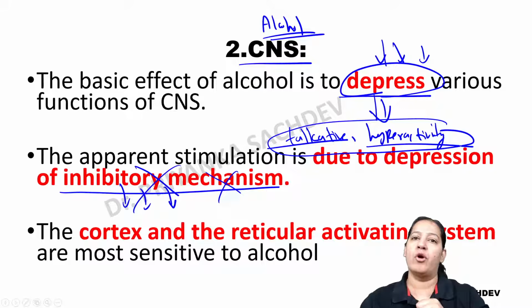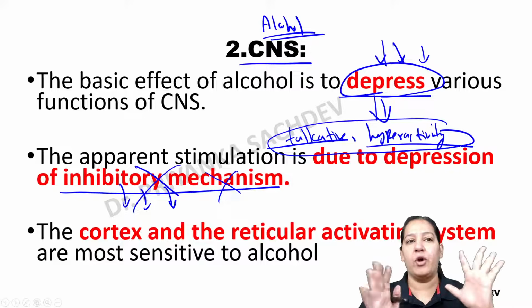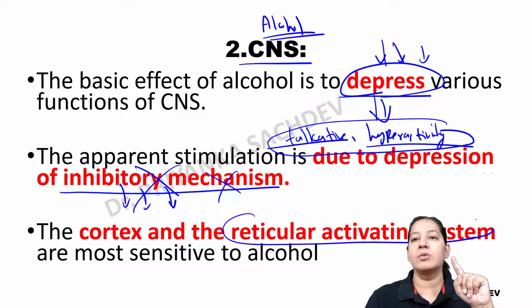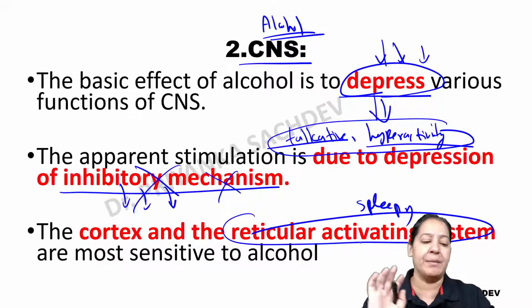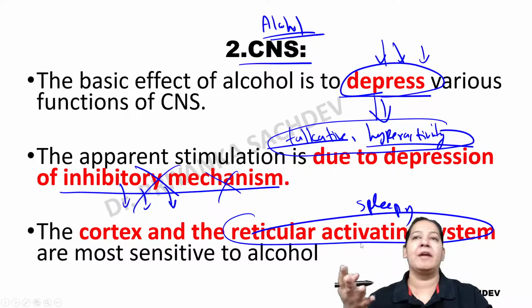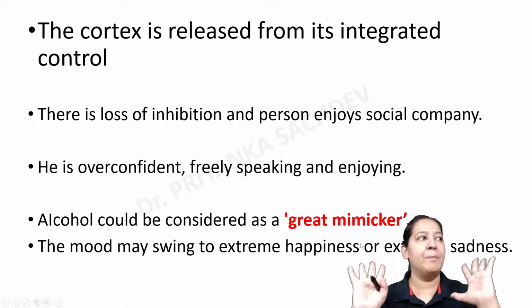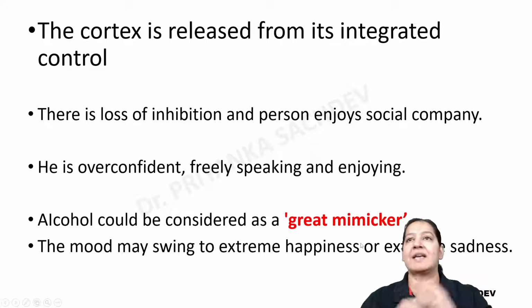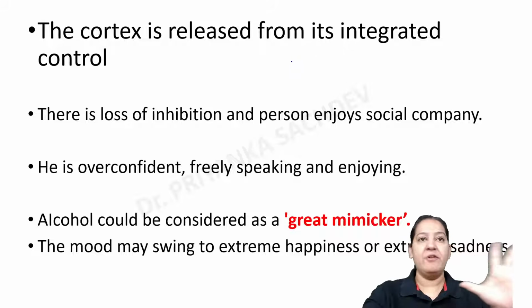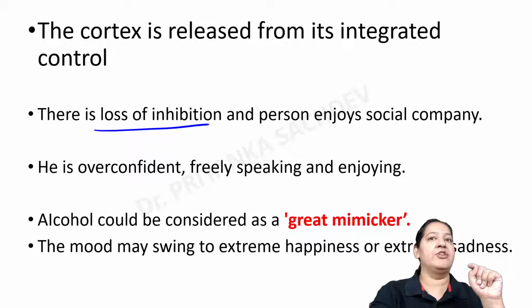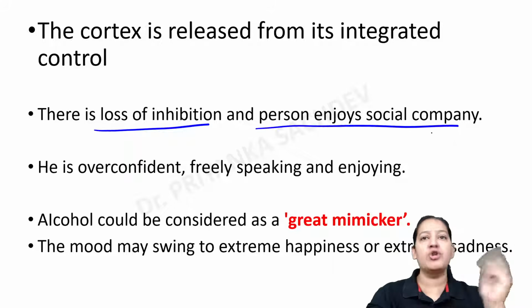Give me a thumbs up if you got it. It depresses the RAS also. That's why a person feels sleepy after drinking. You know, RAS is for sleep. So the person feels very sleepy. Give me a thumbs up. So basically it is depressing the CNS. Right. So it is depressing the inhibitory mechanism. So there is loss of inhibition. That's why persons enjoy social company.